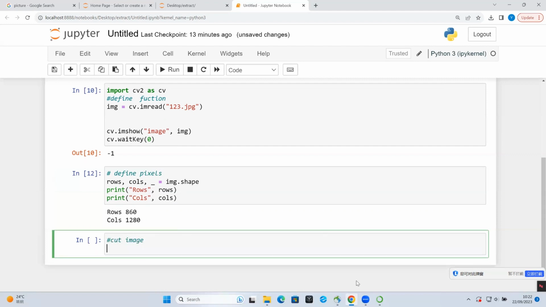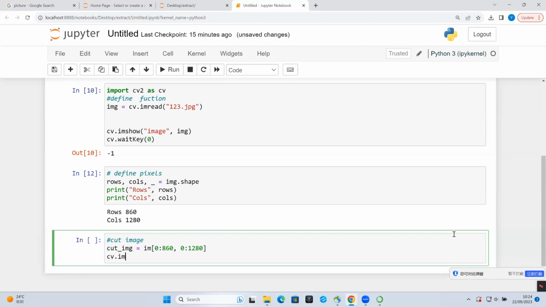Please write the command rows, cols, _ equal to img.shape, and we need to print the columns and rows. So the image has 860 rows and 1280 columns. Let's try with the original rows and columns. Define the function cut image and use the same code for showing.